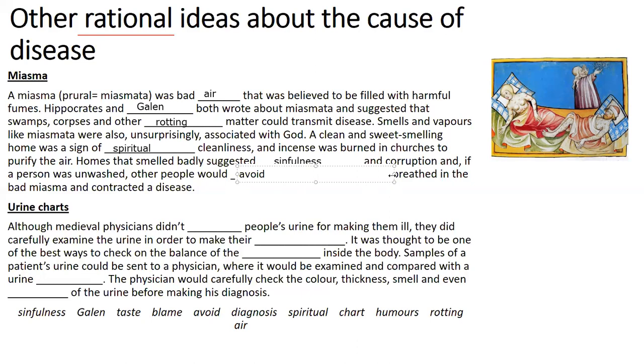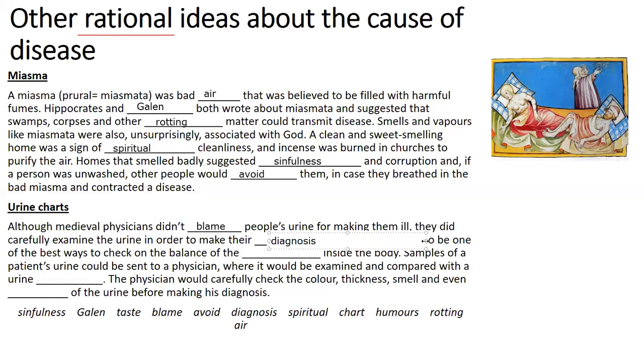So people believed that the smell really did link to the cause of disease. If you breathed in bad miasmata, bad miasma, you could contract the disease. Now, this next one, urine, is one that people really do get a little bit unsure about. And as I said, it's not a cause of disease, okay? Medieval physicians didn't blame people's urine for making them ill. That's important that you understand that. People's urine wasn't making them sick, but they did carefully examine the urine in order to make their diagnosis.